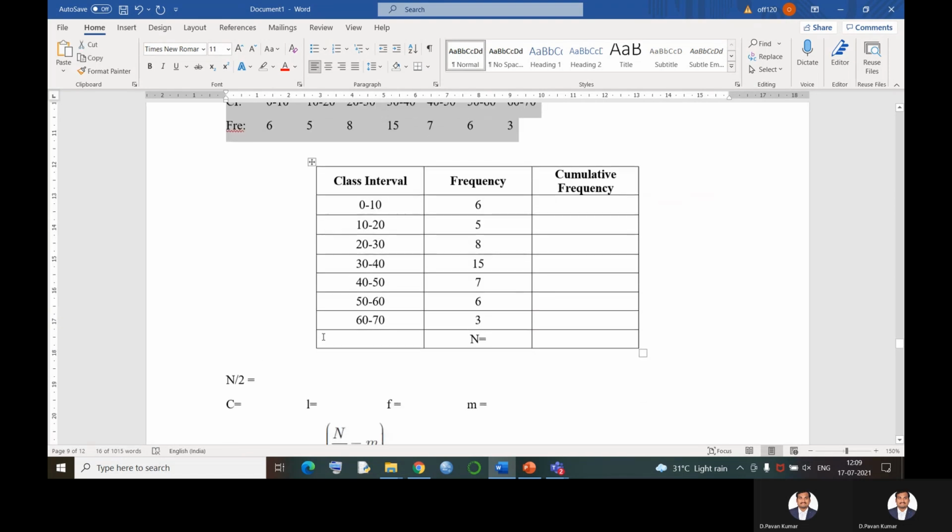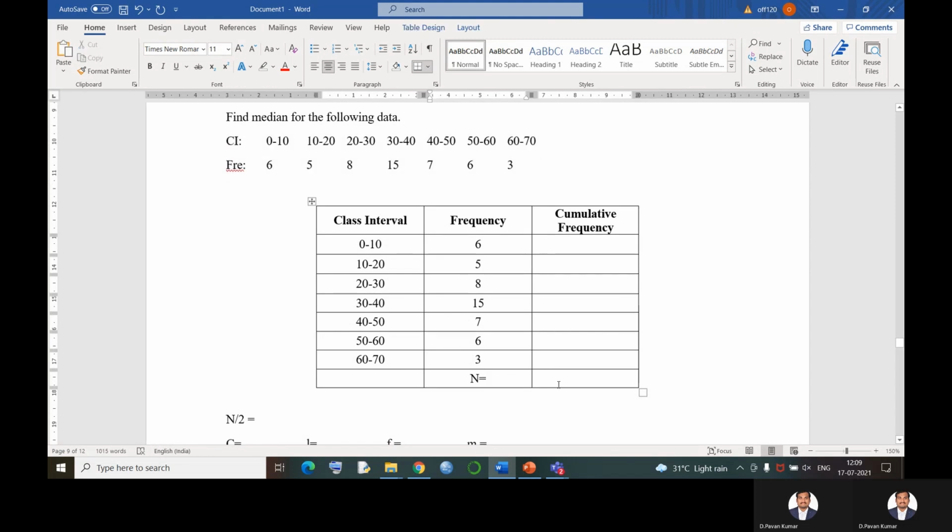Now, simply to find out the answer, we have only one concept. First, find out the n value, that is 50, by adding these values; we get the total as 50. Now, immediately, I need to find out the cumulative frequencies. Okay, cumulative frequency. First value is 6. 6 plus 5 is 11. 11 plus 8 is 19. 19 plus 15 is 34. 34 plus 7 is 41. 41 plus 6 is 47, and plus 3 is equal to 50. Our highest cumulative frequency is equal to the n value. That means our calculation is perfect in cumulative frequency.